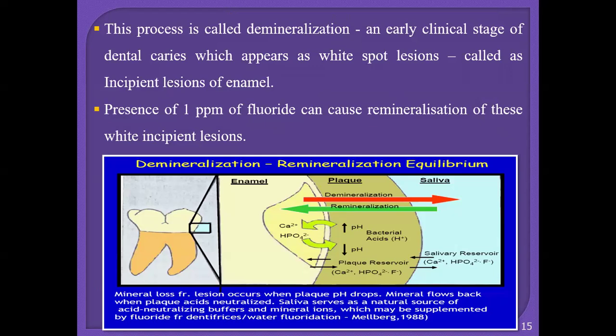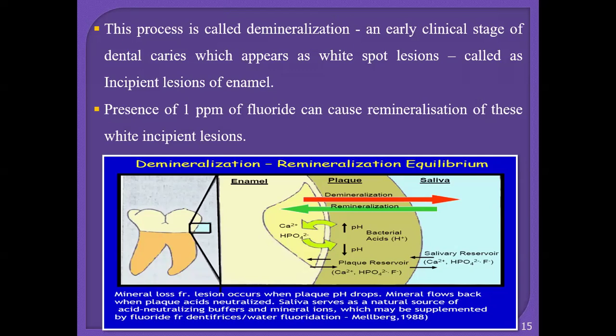So this is the diagram. We can see that we have the tooth enamel over which there is a layer of plaque and the surrounding is the saliva. So it is a continuous demineralization remineralization cycle. Whenever the plaque pH decreases below the critical level, demineralization will occur. And when we give the fluoride, it will help in the remineralization of the lesions.